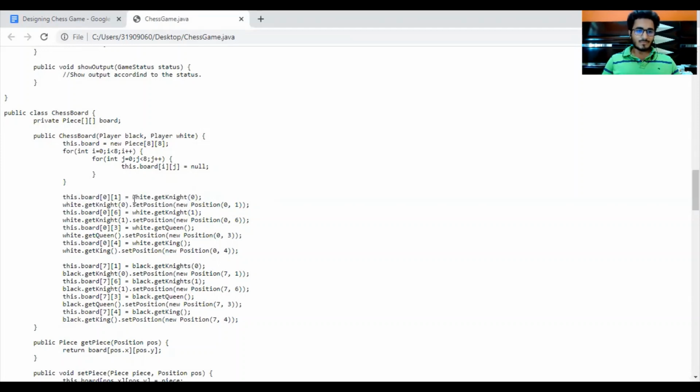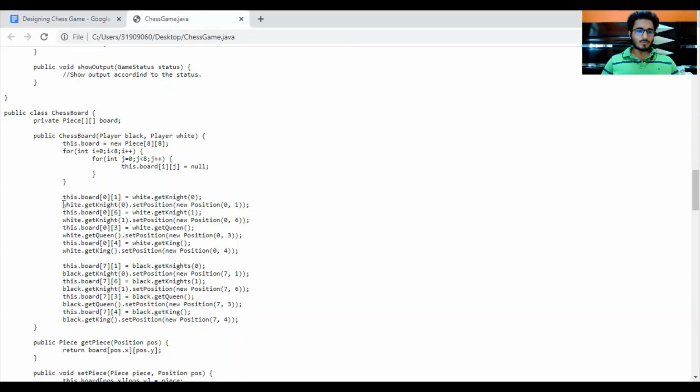So from the white player we have got the white knight, and the board cell at position 0, 1 points to that white knight. Similarly, from the white player we have got the second knight and the board cell 0, 6 points to that knight. From the white player we have got the white queen, and the board at position 0, 3 points to that queen. Similarly, from the white player we have got the white king, and the cell of the board at position 0, 4 points to that white king.